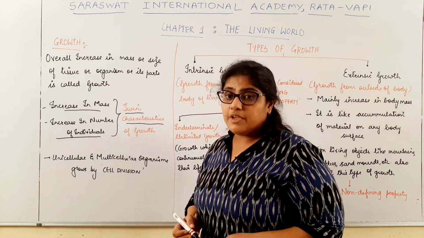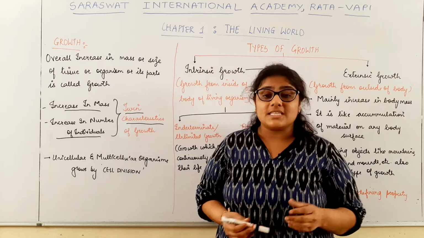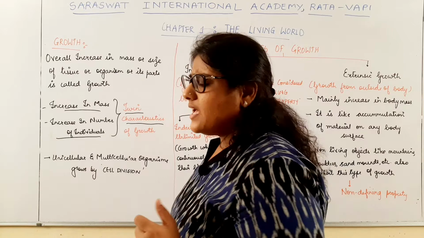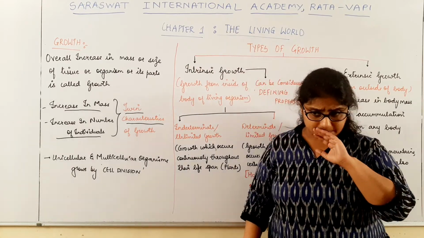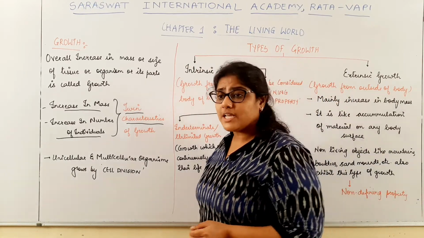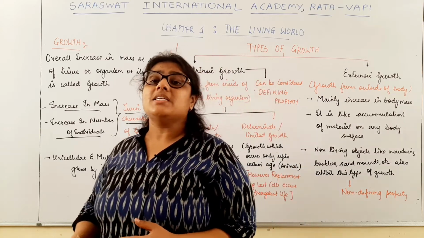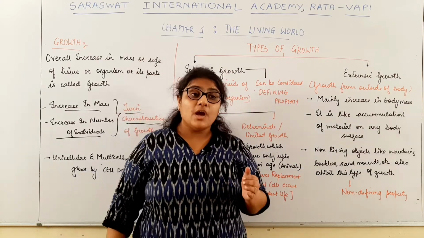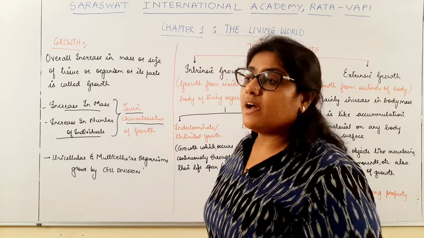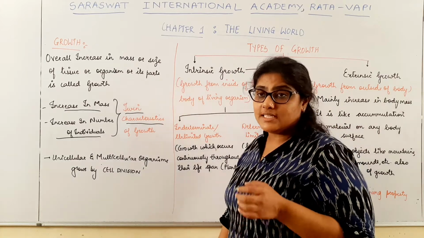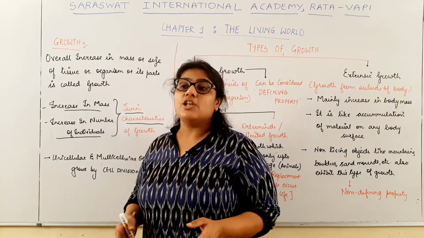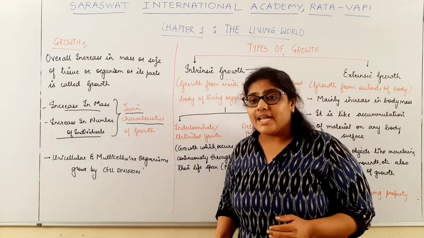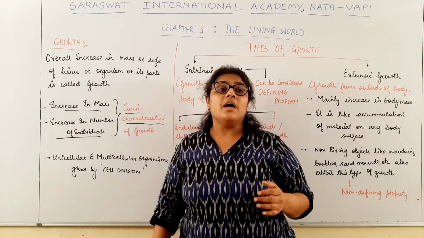Now, we know that on the basis of the number of cells, there are two types of organisms. One is the unicellular organism, which is made up of only a single cell. Another one is the multicellular organism, which is made up of many cells.